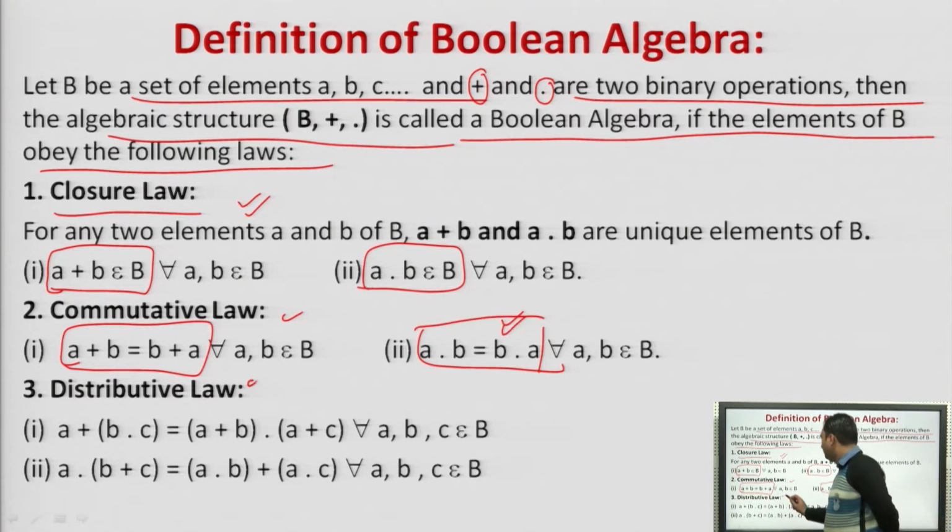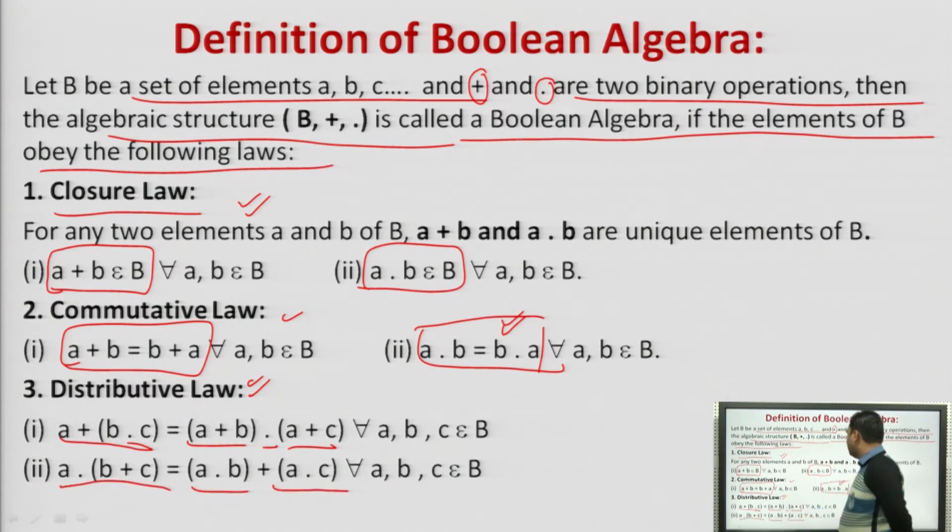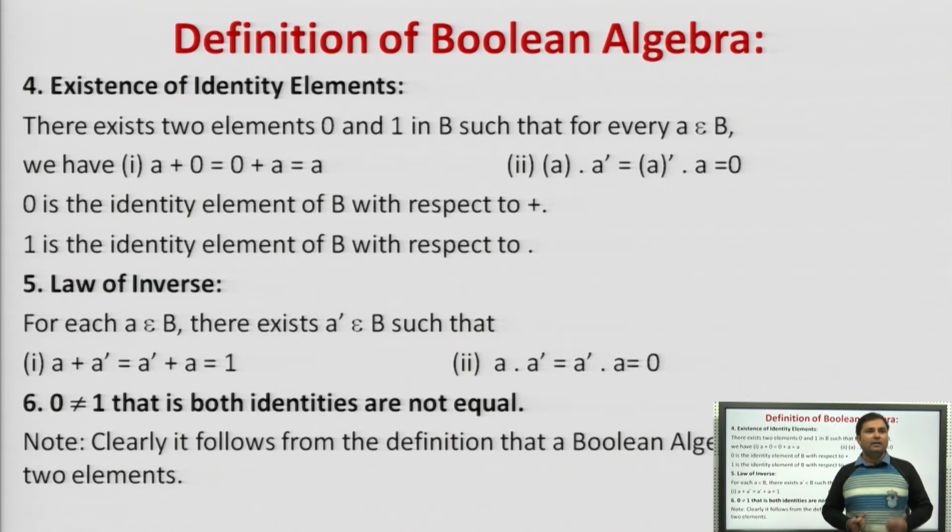Similarly, distributive law. A plus B dot C is equal to what? A plus B dot A plus C. A dot B plus C is what? A dot B plus A dot C, right? These are the three laws using two binary operations plus and dot, that is closure law, commutative and distributive law. Next is the identity. Similarly, A plus 0. We have used 0 and 1 instead of phi and I, right? So A plus 0 or 0 plus A is equal to A, right?